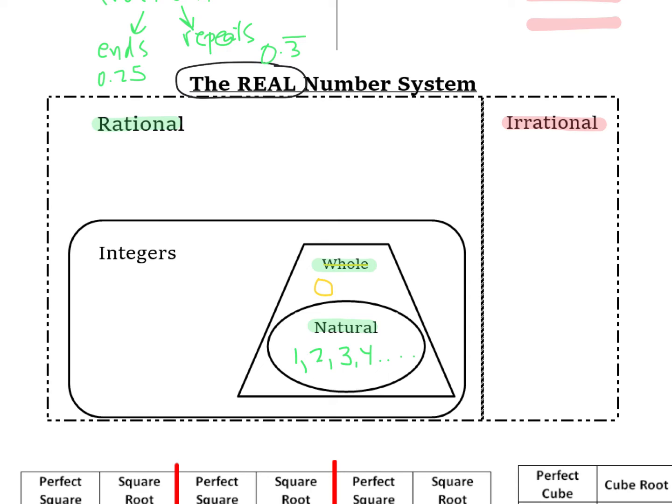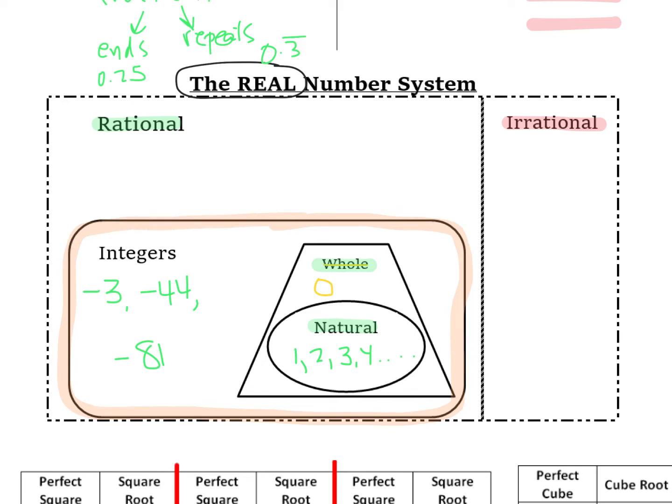Now, integers, as you know, add in basically negative numbers. So starting by putting in whatever negative numbers you want, any negative number basically is counted as an integer. So natural numbers are also whole numbers, and whole numbers are also integers. So basically, this portion of our graph so far makes up the number line that would be like in my classroom.